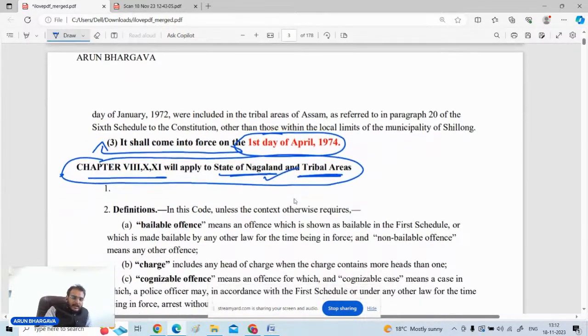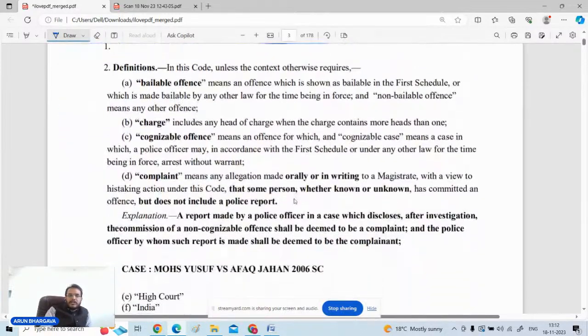Now coming to the definition part. There are multiple definitions given, but I have highlighted the ones which are important.